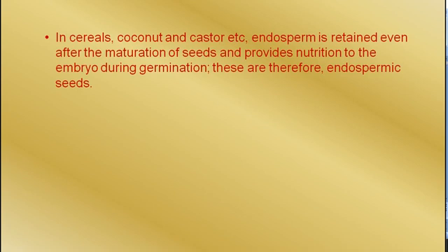In cereals, that is rice, wheat, maize, barley, etc., and in coconut and castor, endosperm is retained even after the maturation of seeds, providing nutrition to the embryo during germination. These are therefore endospermic seeds. Cereals and coconut are monocot plants, and in monocots mostly all of them have endospermic seeds.